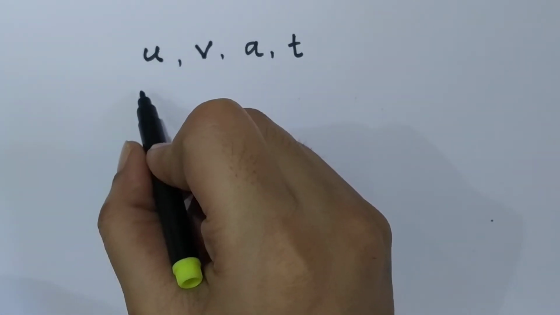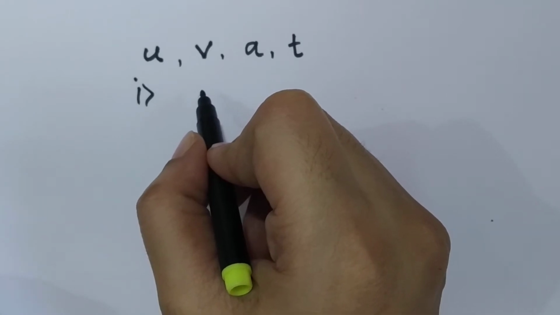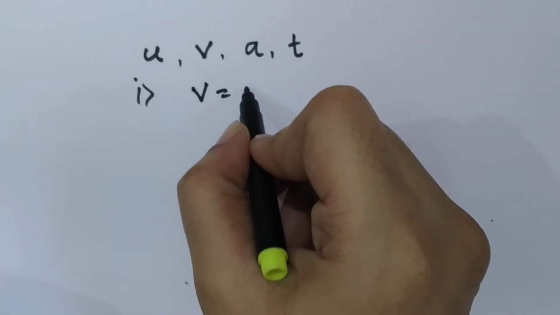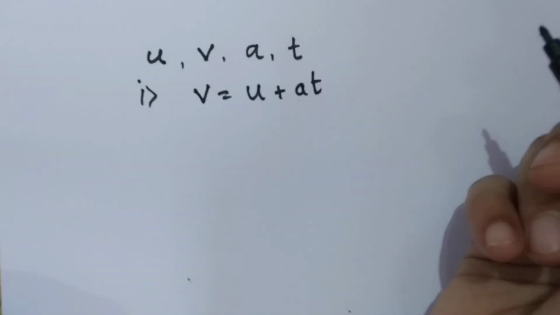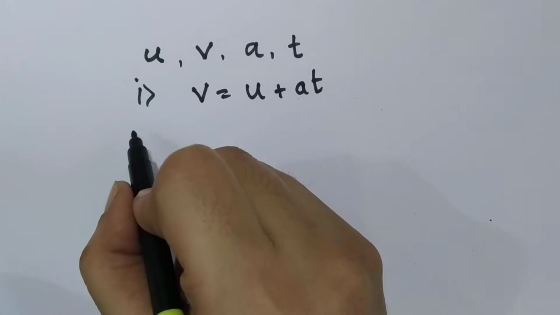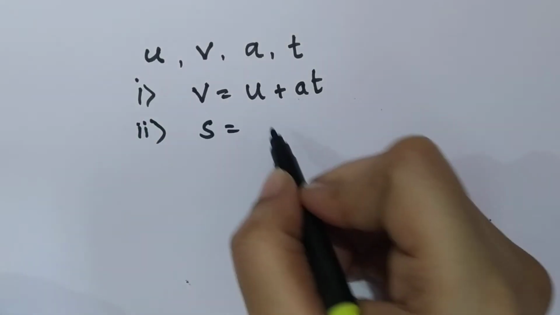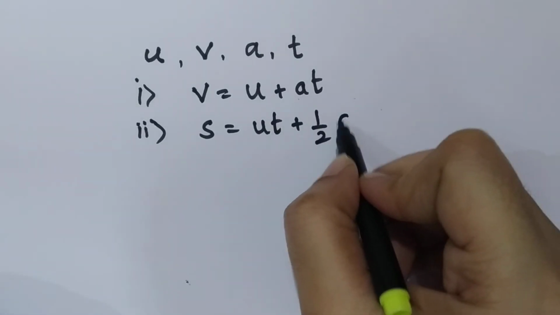Then according to the first kinematical equation, what is the first equation of motion? v is equal to u plus at. Second kinematical equation is s is equal to ut plus half at square.